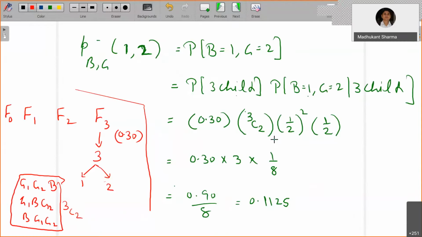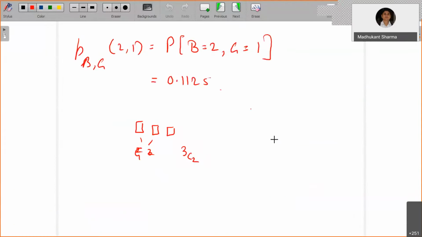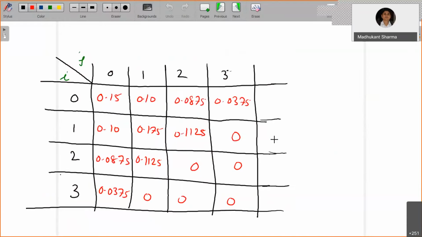So what we observe is the following; the table will be as follows. Here we have already calculated 0.10, and we have also got 1 comma 2, that's 0.125. Whatever is in this row is also sitting in the column, so that falls into a symmetric matrix.